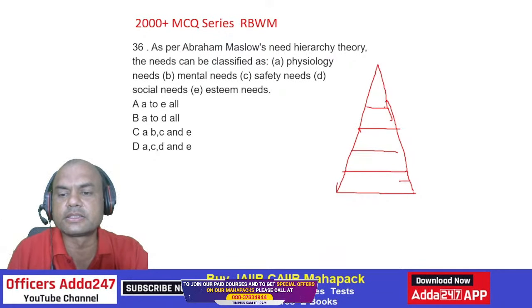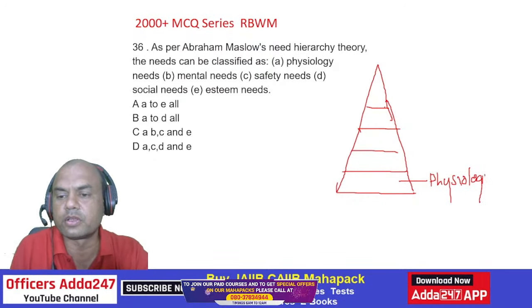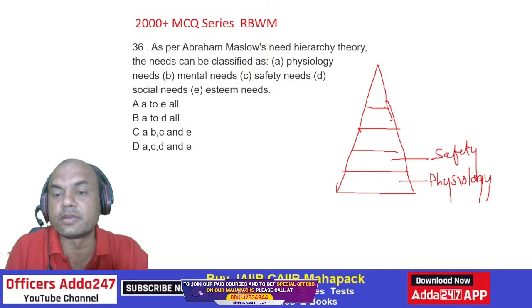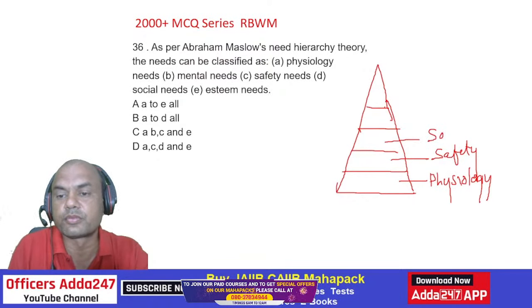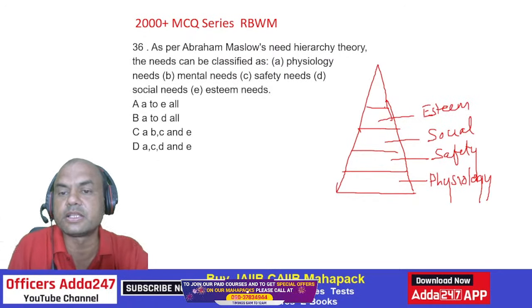So this level is called as physiology. Okay. This level is called as safety. This level is called as social. Then this is esteem. And last one is actualization.